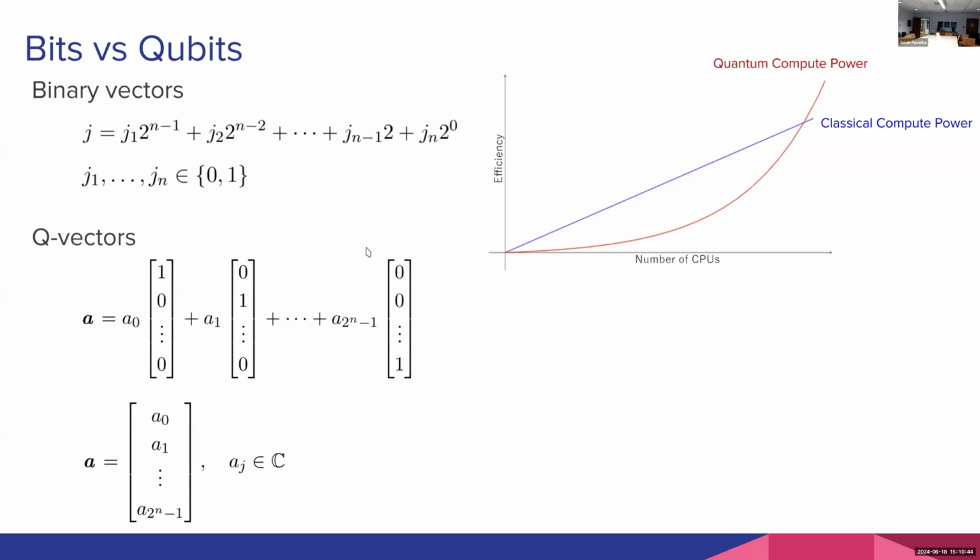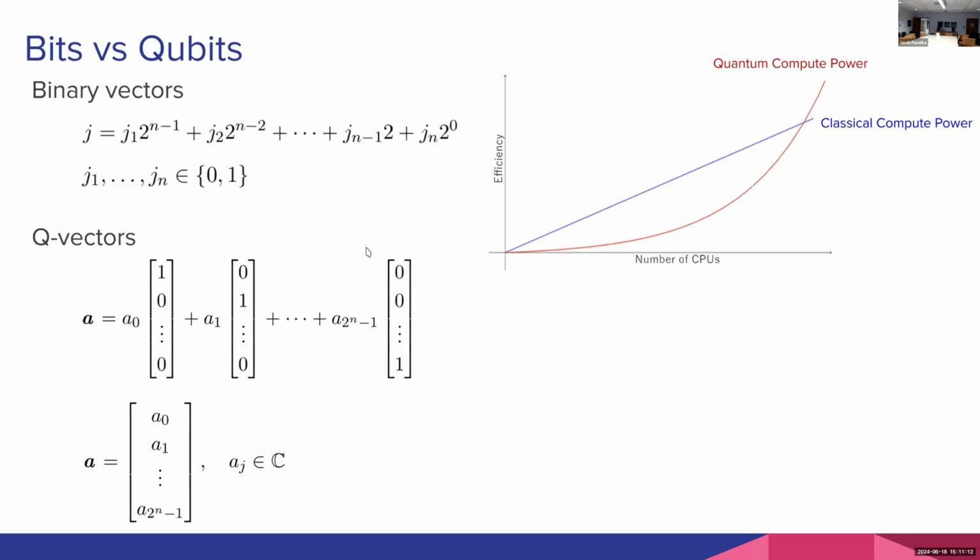In contrast, quantum vectors or Q vectors are exponentially larger. If you have n qubits, each possible state of that system is a length n bit stream, but there are actually 2 to the n different configurations that this state can take on. Those configurations are represented by these a coefficients, a0, a1, all the way up to a to the 2 to the n minus 1.